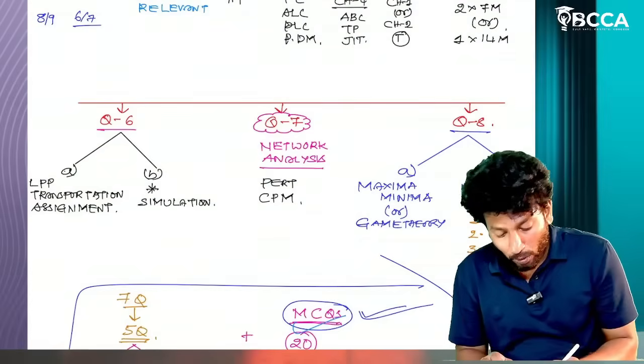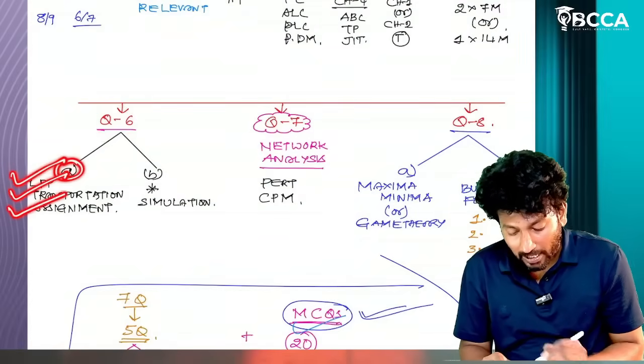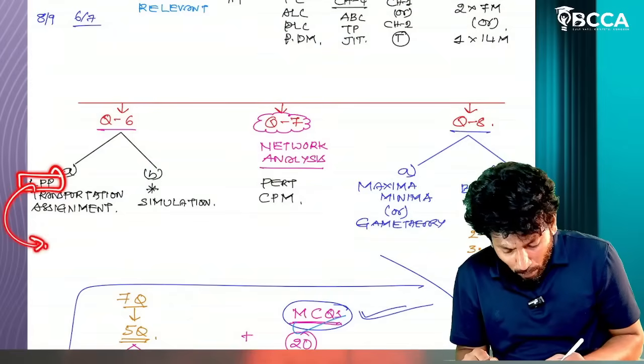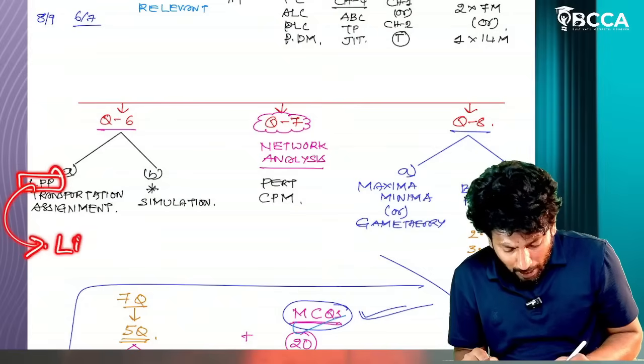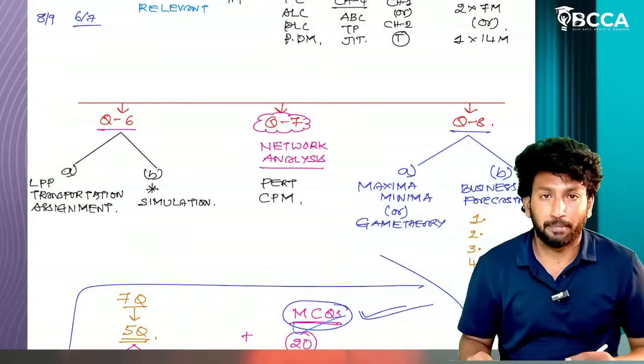Now question number 6. Question number 6A, linear program planning, transportation, assignment. For linear program planning, LPP, most of the times they are asking LP model writing or else primal and dual. These 2 models are enough.